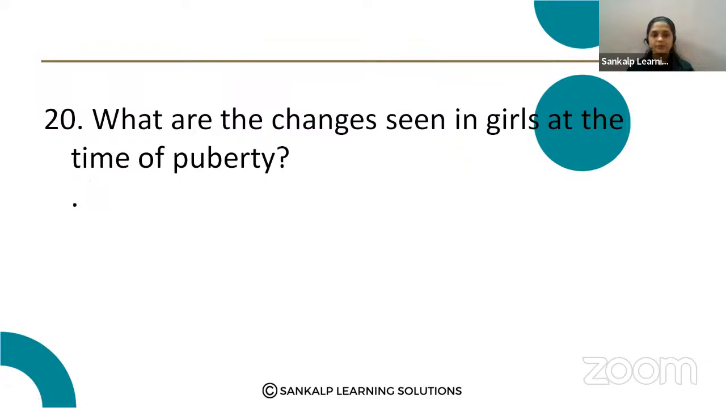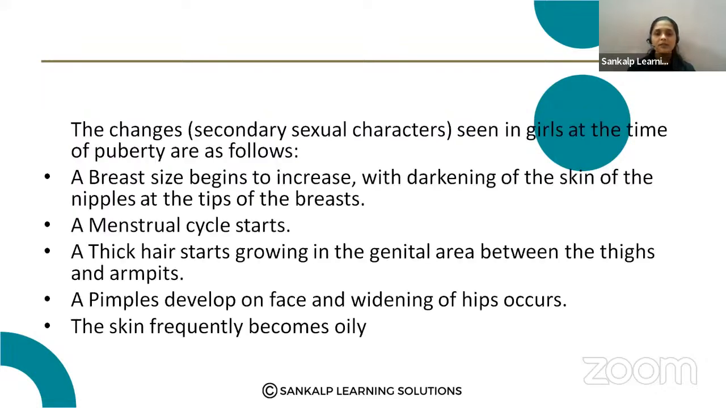Yes. The last question of this session. What are the changes seen in girls at the time of puberty? At the time of puberty, we can observe changes in boys and girls, and some characters are similar in boys and girls, and some characters are different. So what are the changes we can observe here? They are called secondary sexual characters.